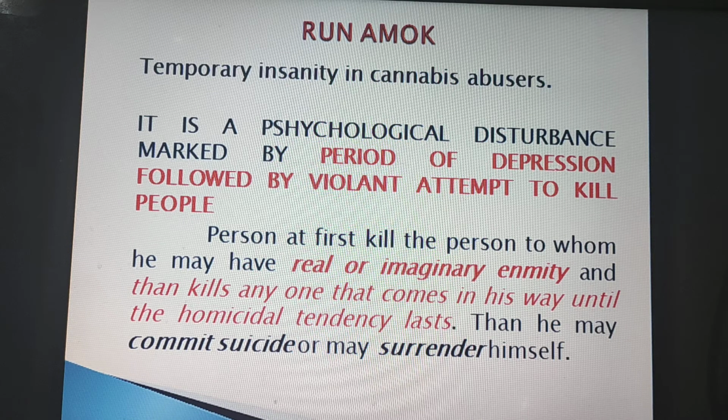In this, the person first kills a person to whom he may have a real or imaginary enmity, and then kills anyone that comes in his way until the homicidal tendency lasts. And when the homicidal tendency lasts, he may commit suicide or may surrender himself.